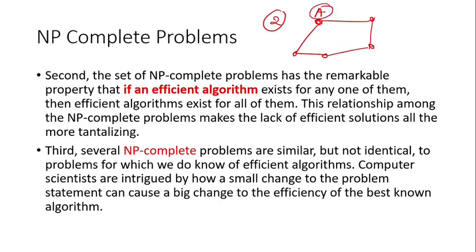If somebody comes up with, let us say, a proper solution for vertex cover in polynomial time, then immediately the remaining problems which are also NP complete can be solved, because there is a connection between these problems. These problems are connected to each other.